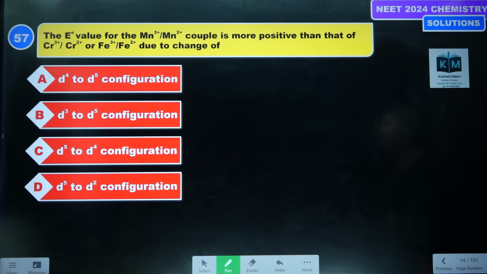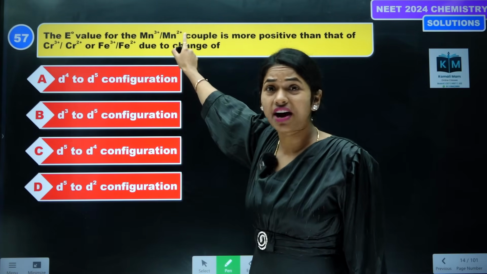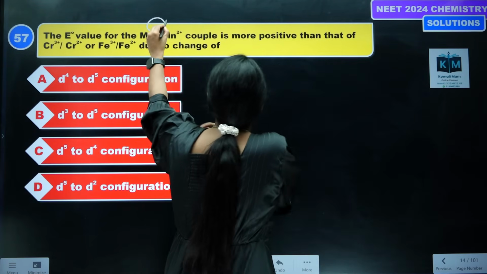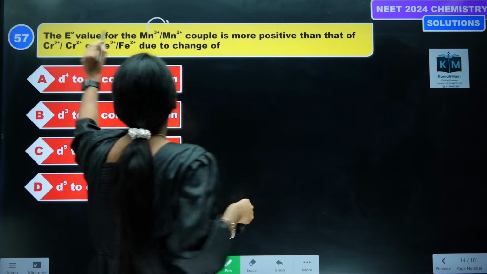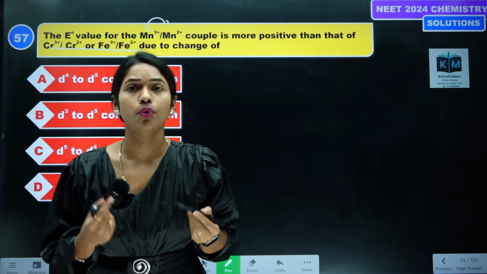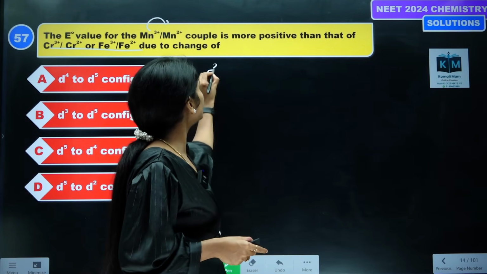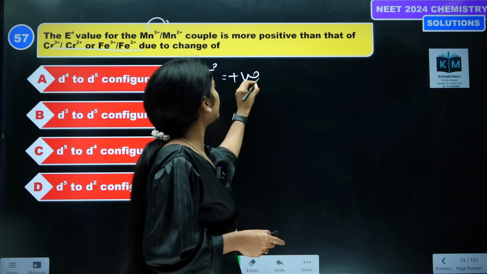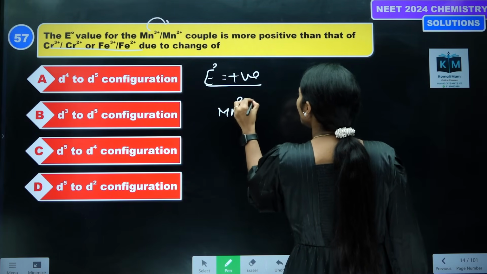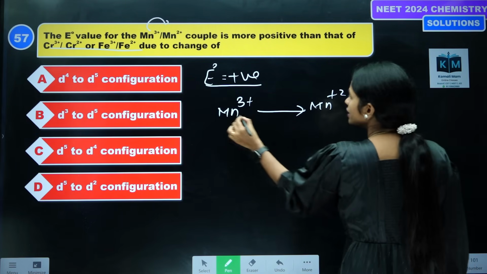Next, the E0 values for this reaction, Mn3+ converting into Mn2+ couple is more electropositive than that of this. See, E0 values are positive. What is the meaning of E0 values being positive? It means that Mn3+ easily converts into Mn2+. Reduction is more.